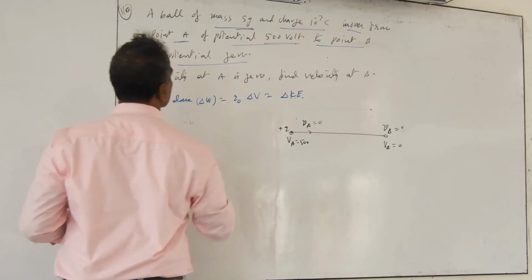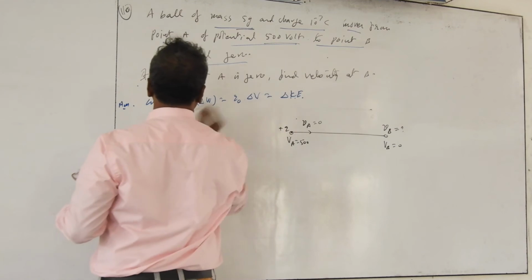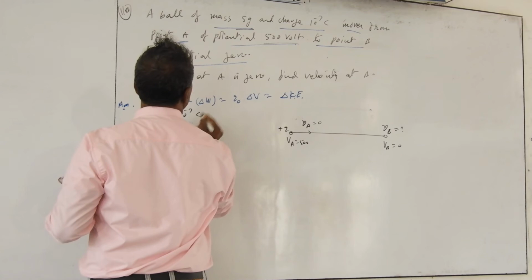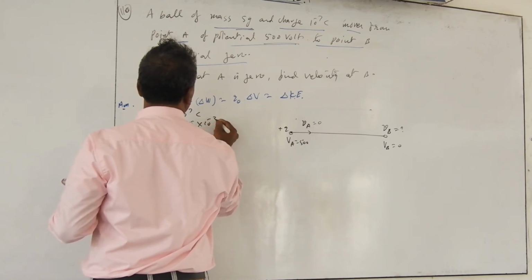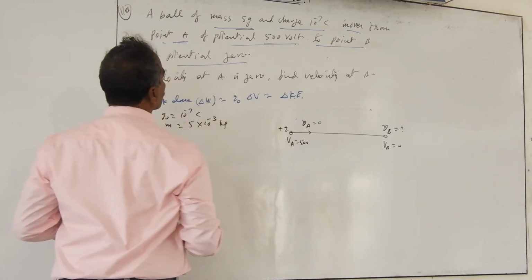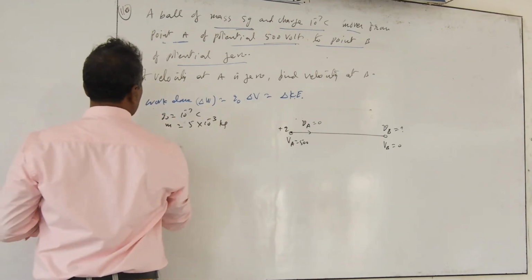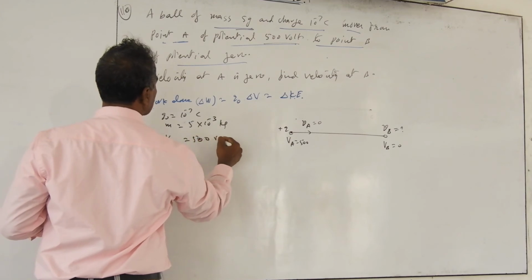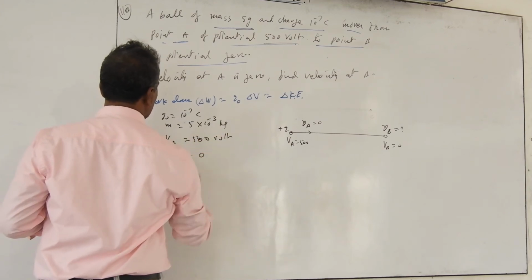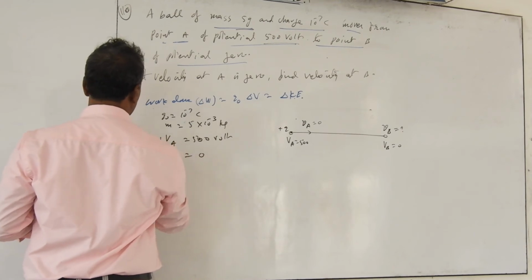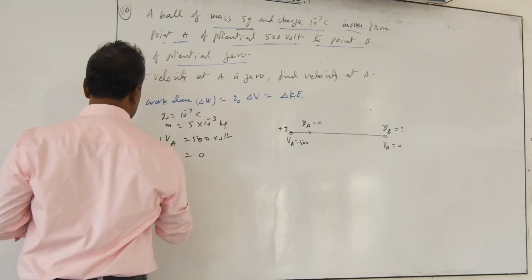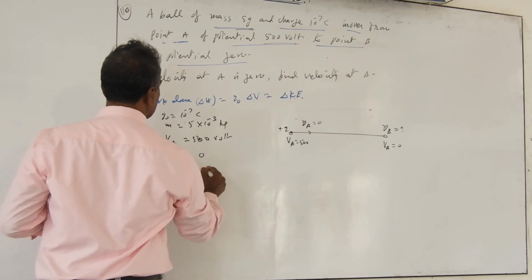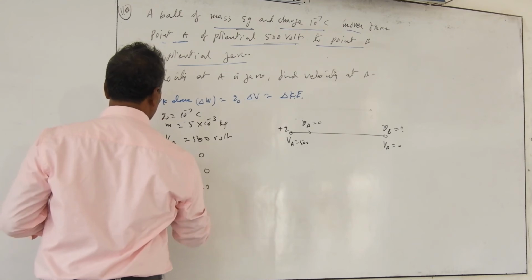The charge you are moving is 10 to the power of minus 7 coulombs. So your Q naught is 10 to the power of minus 7 coulombs. Mass is 5 grams, 5 into 10 to the power of minus 3 kg. And VA is 500 volts, VB is 0. These are potentials. But velocity is indicated by the symbol small v. Velocity at A is 0. VB equal to how much?